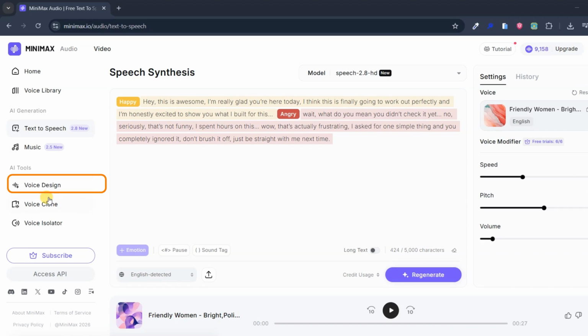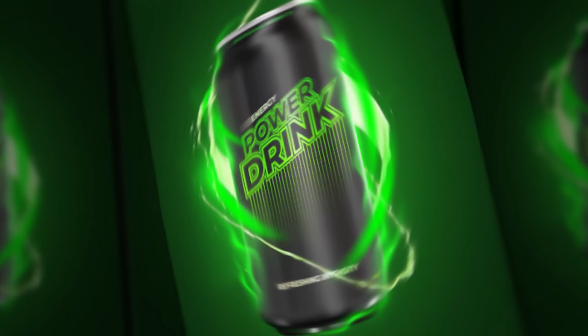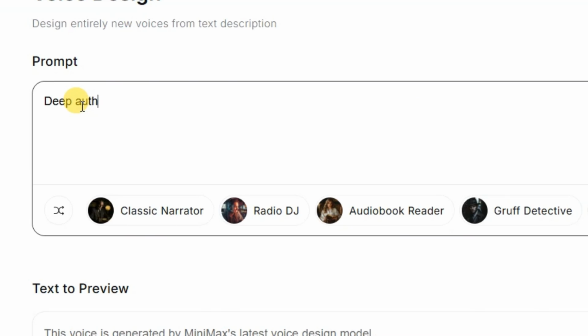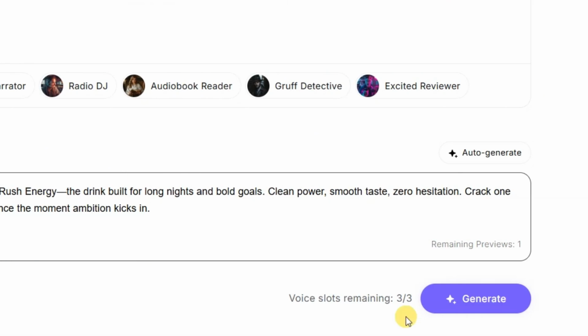The crazy part: voice design. Now here is where MiniMax really separates itself. Most tools force you to upload recordings if you want something custom. MiniMax does not. You simply describe the voice in plain language. Let me try one. Assume I need a voiceover for an energy drink commercial ad. A deep, authoritative male voice that is smooth, confident, persuasive, cinematic, and broadcast-ready. I am pasting the preview text here and hit Generate.